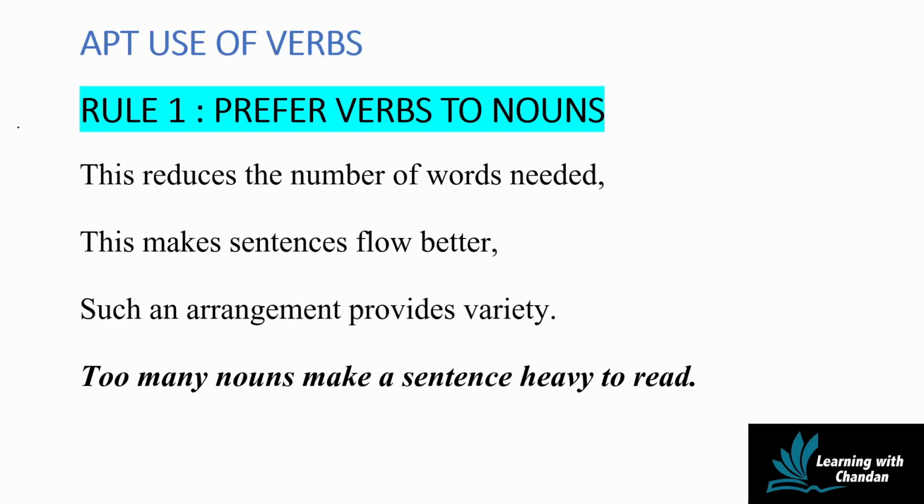The first rule is try to replace the nouns used in your research manuscript by single verbs. This helps to reduce the word count in a research manuscript. It makes your content sharper and concise, and it also displays the writing skills of a researcher or an author. The content becomes complex when there is an overuse of nouns in a sentence or a paragraph in a research manuscript. Let's take an example to understand this point better.